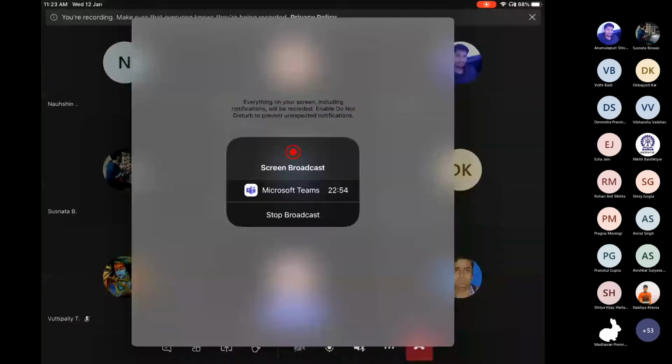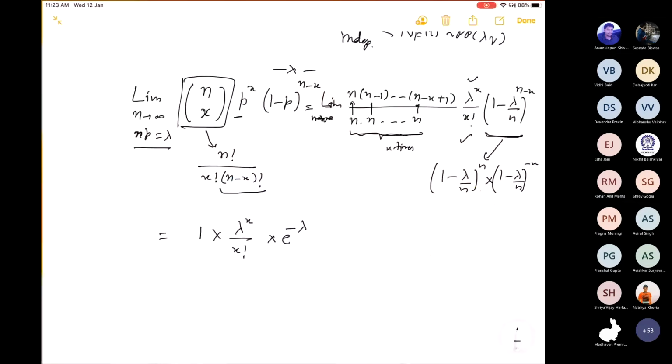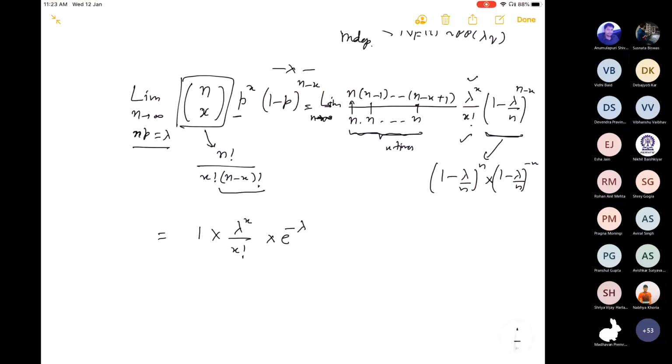Sir, you said that we can take n by n and (n minus 1) by n all as 1. But x can be in the range of n because it varies from 0 to n. So how can we take all as 1? Because x is not small in comparison to n. No, but this is 1 into (1 minus 1 by n) and so on up to (1 minus (x minus 1) by n).